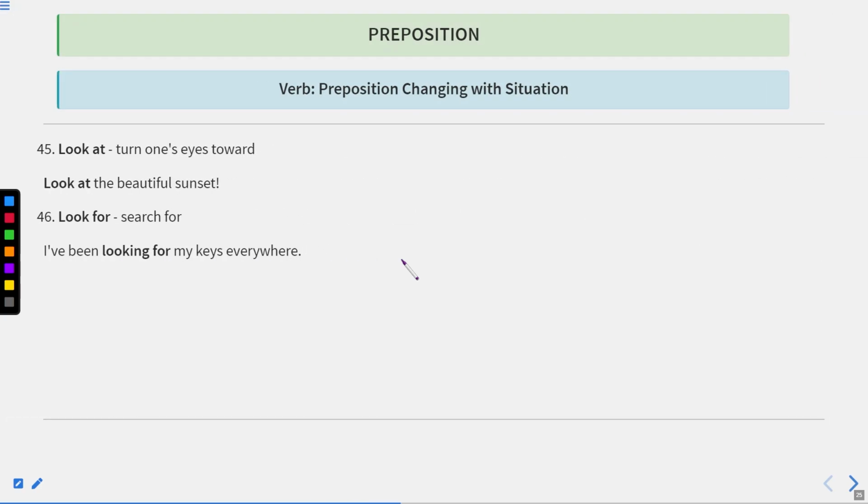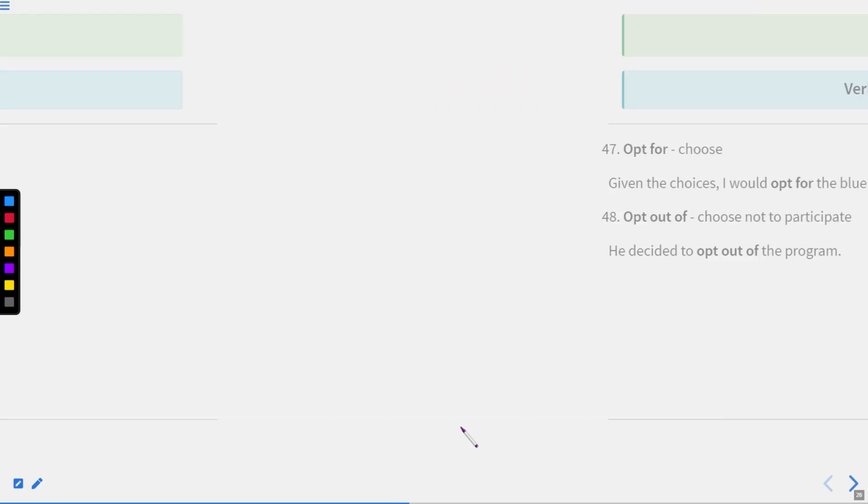Now let us move to the next one. That is look at or look for. So with the verb look, we can either use the preposition at or for. Look at is used to turn one's eyes toward. Look at the beautiful sunset. Look for means search for something. I have been looking for my keys everywhere. It means my keys are missing and I'm searching for them. Look at means when we just stare at one point. So, look at the beautiful sunset. Now let us move to the next one.